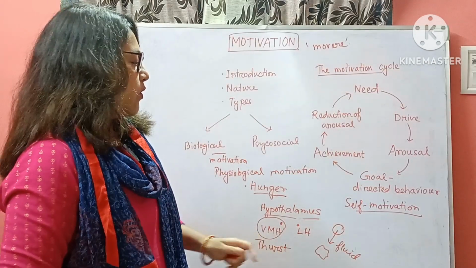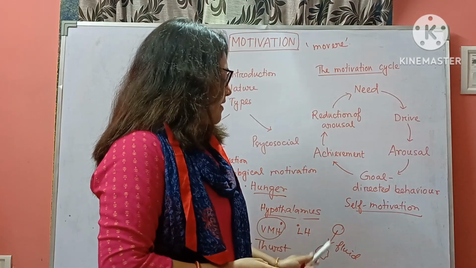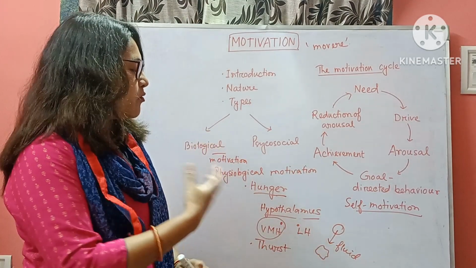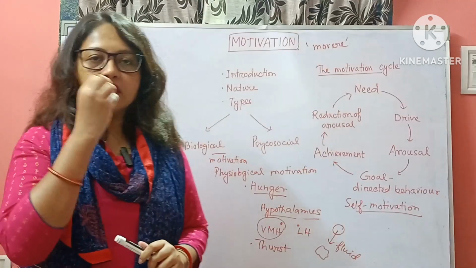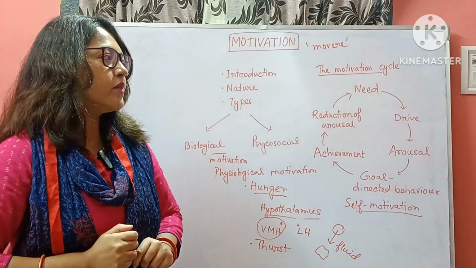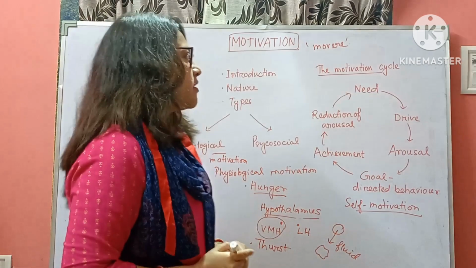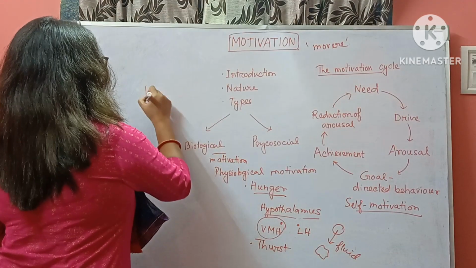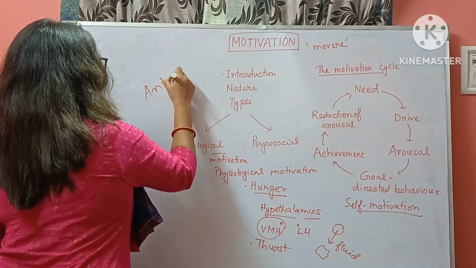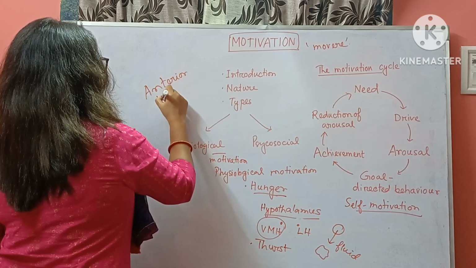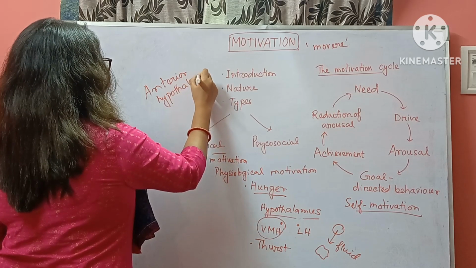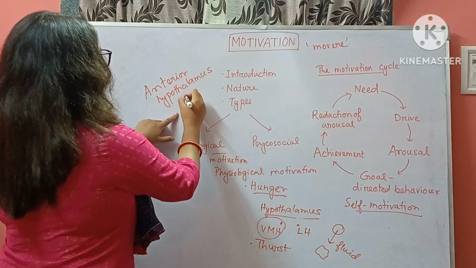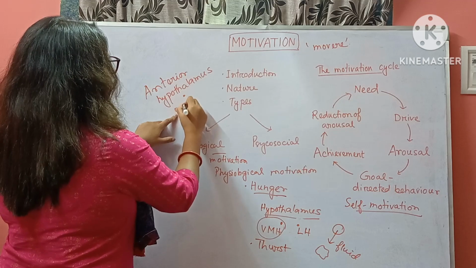Okay, so when the volume of cells decreases, it sends a signal to our brain. Here the hypothalamus is also involved. In the anterior hypothalamus, specifically there is a point, that is the osmoreceptor.